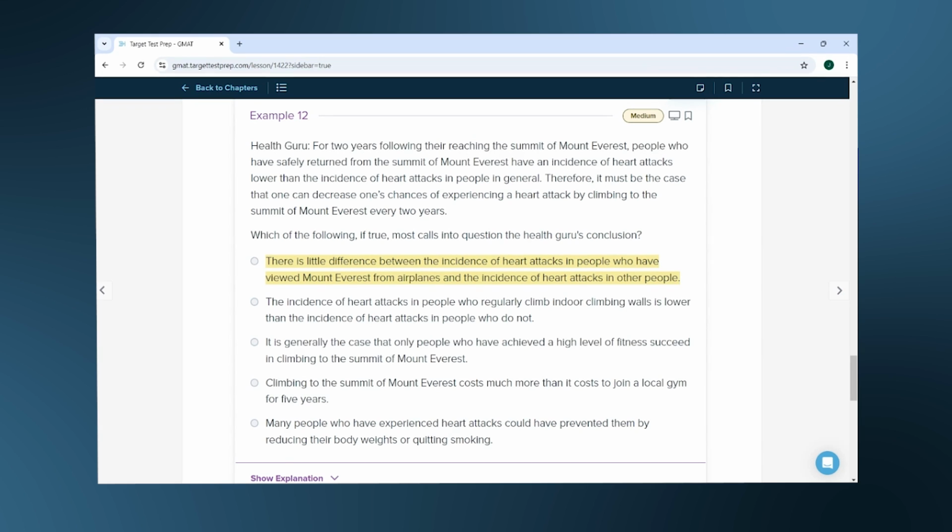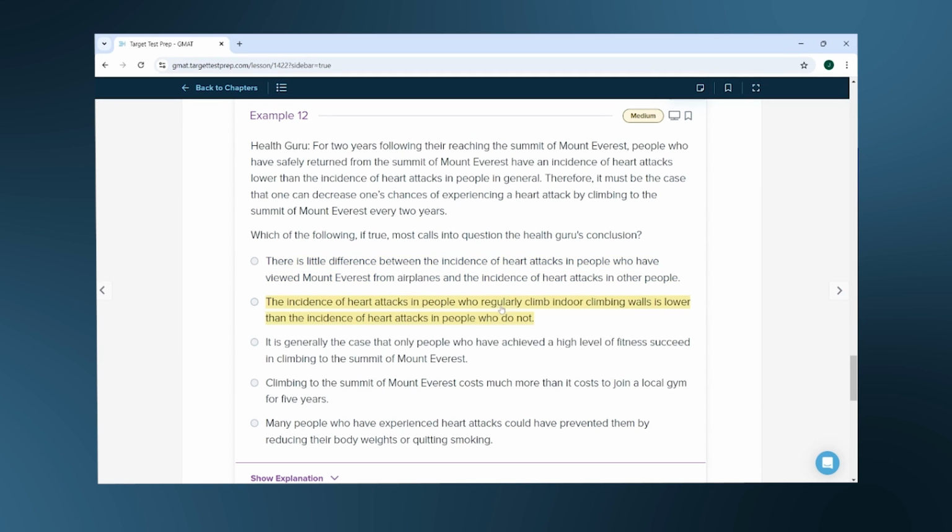This actually strengthens the argument a little, not by much, but it does eliminate an alternative cause of the reduced heart attacks by saying that simply viewing the mountain has no effect. It's something about climbing the mountain, perhaps. Anyway, we're trying to weaken the argument, so not this one.